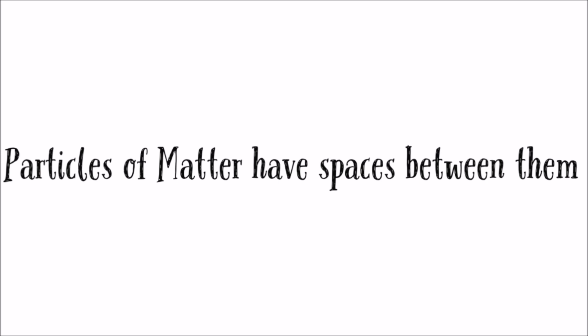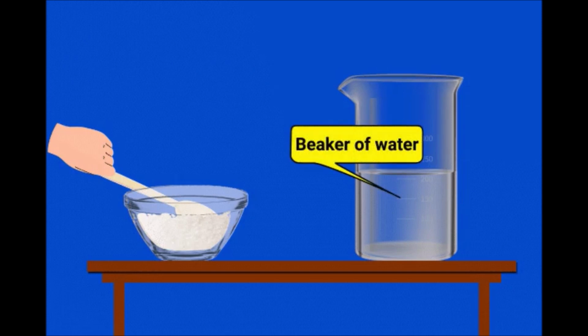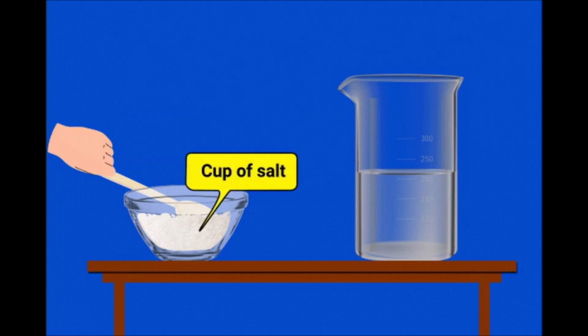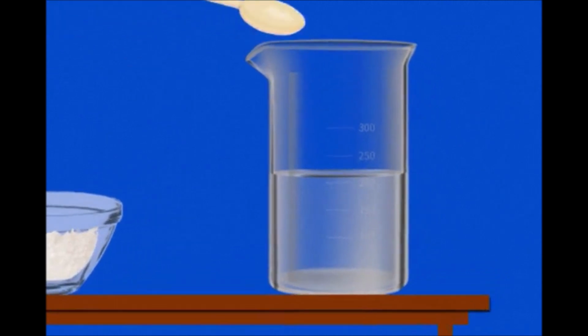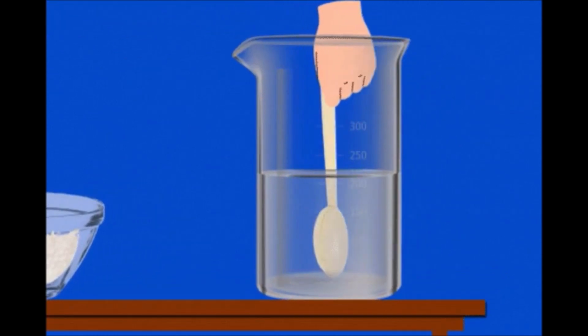Have you wondered what causes salt to get dissolved in water? Salt gets dissolved in water because their particles have spaces between them. The particles of the salt get in between the spaces of the particles of water and the mixture is formed. We cannot see these particles through our naked eyes.